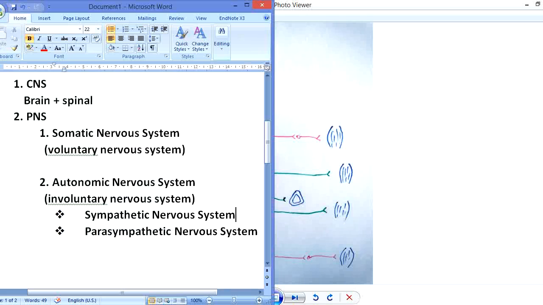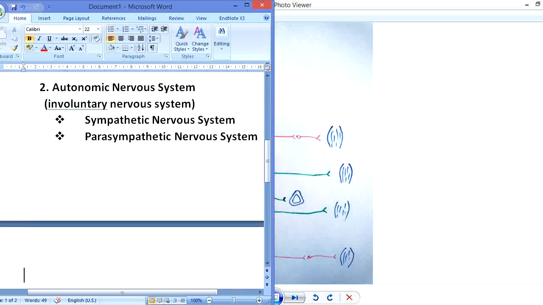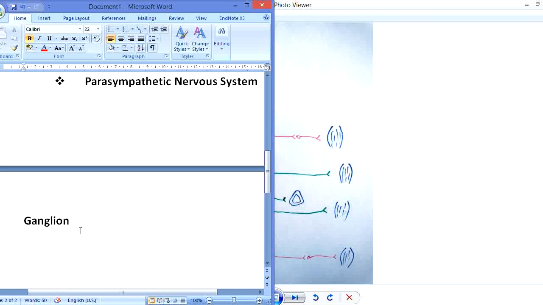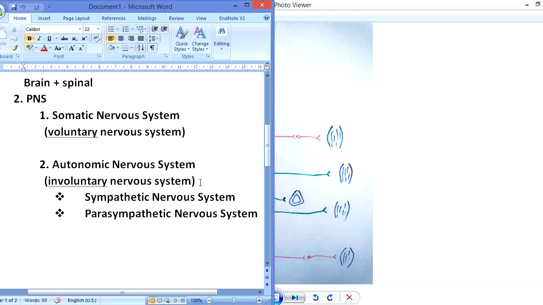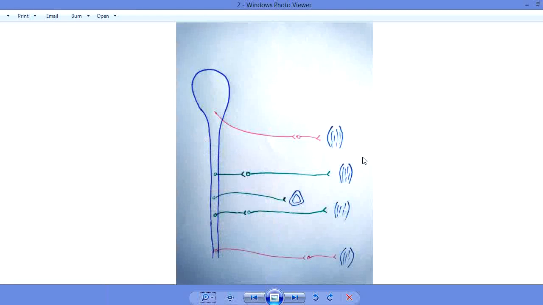I'm writing that ganglion over here. That is the ganglion, which is the connection of two neurons outside the central nervous system. Okay, now this nervous system consists of ganglia, while the somatic nervous system does not have any ganglion.